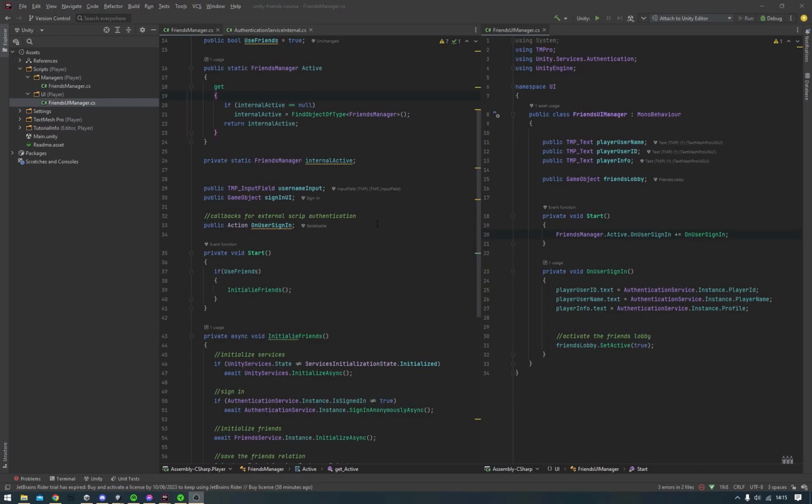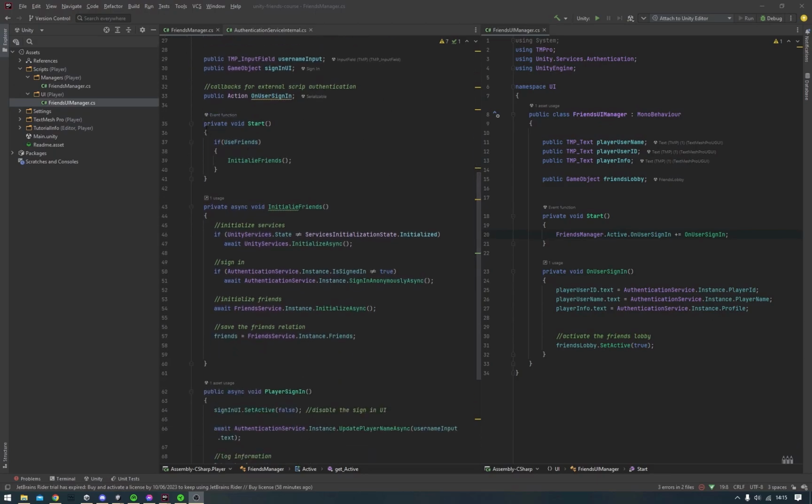Now that we have a good general understanding of these scripts, let's go ahead and start with the first thing we need to do when using Unity friends, and that's sign in and get information that we'll need to give to our friends for them to be able to send us friend requests. So to do that, at the start of the Friends Manager, in the start function, if the use friends boolean is set to true, it goes ahead and initializes friends.